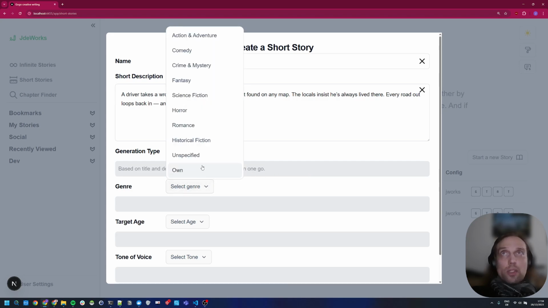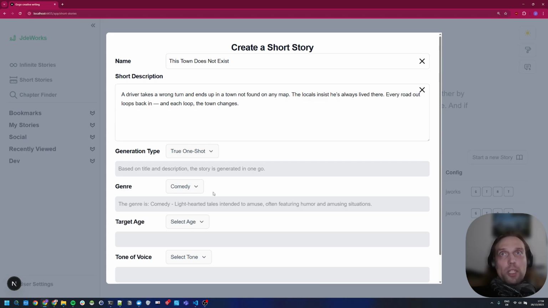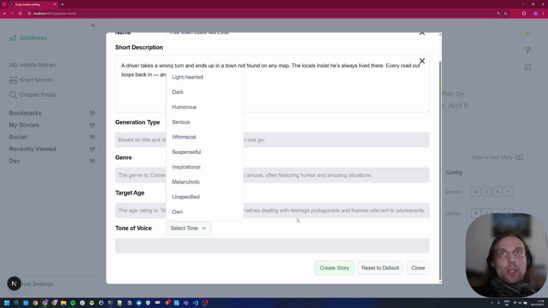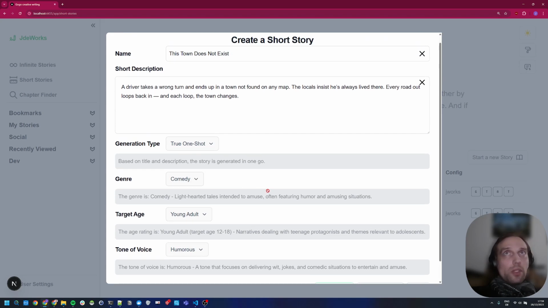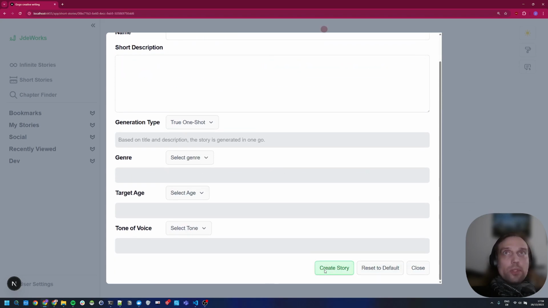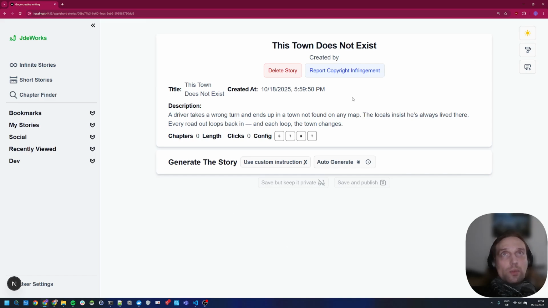We can still select a genre, of course. We don't have to, but we can. And I think this can be a comedy, maybe horror. Let's go with comedy. Target young adults again, and the tone of voice is humorous. With all of these together, we just simply create the story. And here we see the slightly changed new screen.